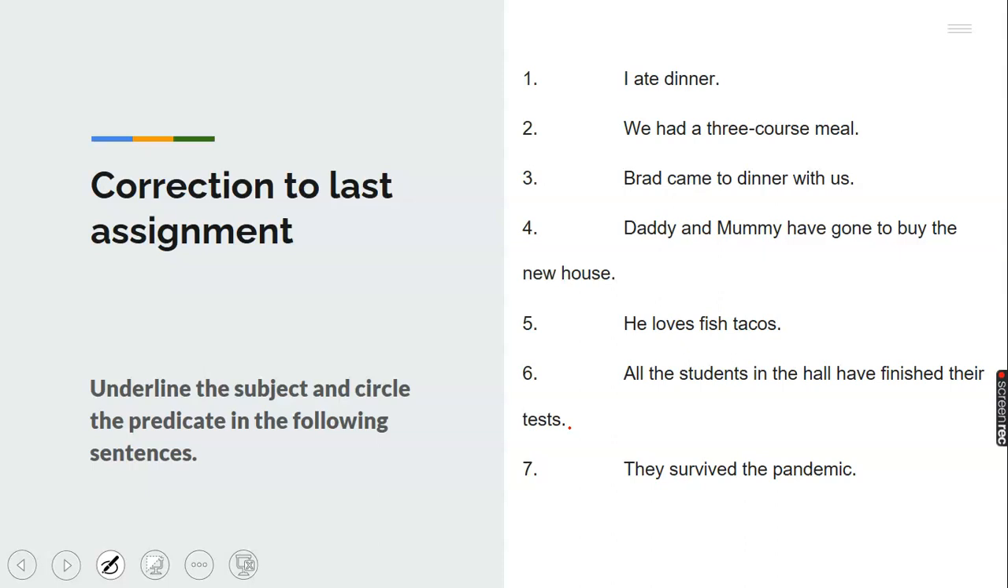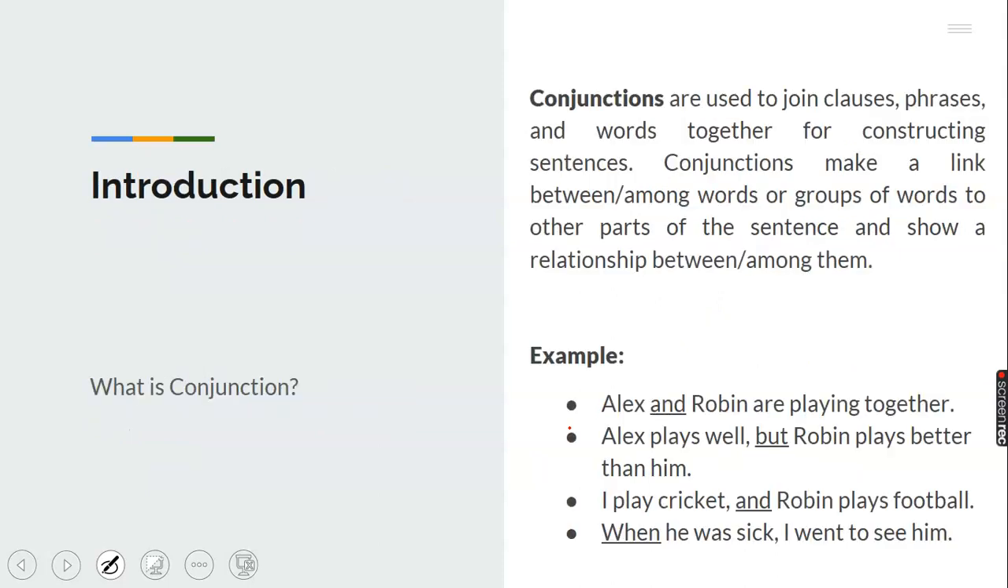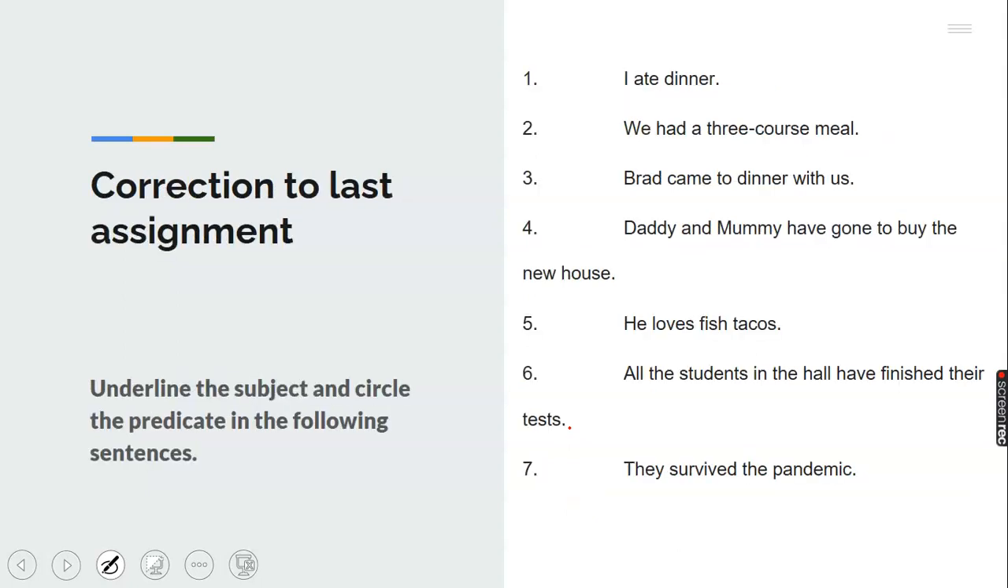Okay. Now, I ate dinner. We had a three-course meal. Brad came to dinner with us. Daddy and mommy have gone to buy the new house. He loves fish tacos. All the students in the hall have finished their tests. They survived the pandemic. Okay. Now, underline the subject and circle the predicates. Okay, let's quickly do it together. Just check and see what you have. I, the subject.